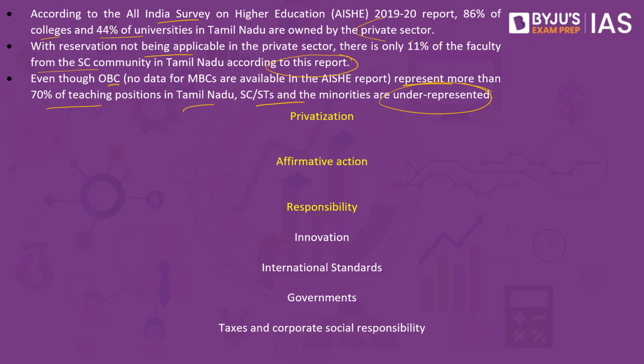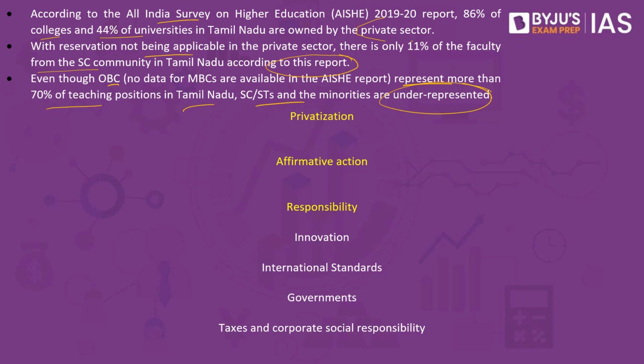So what is affirmative action? Affirmative action basically means that because there have been historical injustices, because there have been some problems in the past, because there are people who were segregated on the basis of race, disability, gender, sexual orientation, education, ethnicity and so on and so forth, they were not able to get equal opportunities. So for them to get equal opportunities, we are providing some reservation, which is what is called affirmative action.